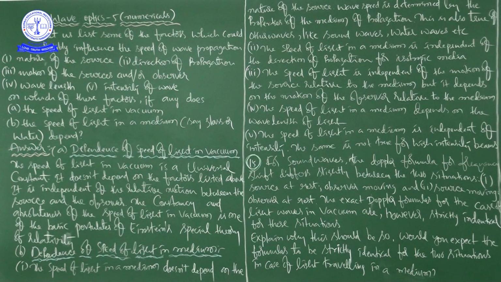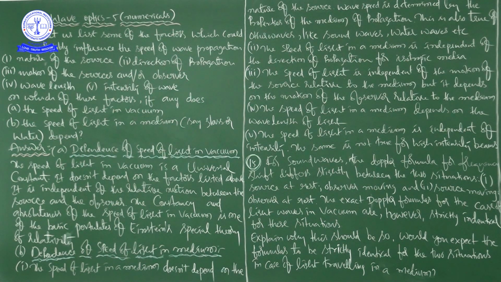Speed of light is constant, okay? But there is one condition. What is the condition? Speed of light in vacuum is only constant in the entire universe. That's why we can say this statement: speed of light in vacuum is a universal constant. Full stop. It doesn't depend on the factors.